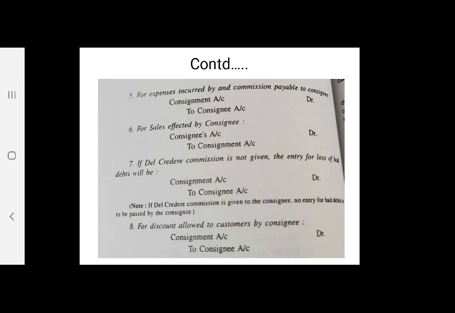Note that if Del Credere Commission is given to the consignee, no entry for bad debts is required to be passed in the books of consignor, because there will be no loss. Commission is already charged. Next entry is for discount allowed to customers by consignee. Entry will be consignment account debit to consignee account.